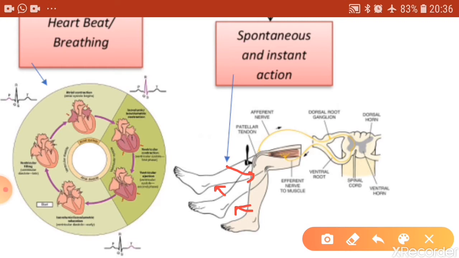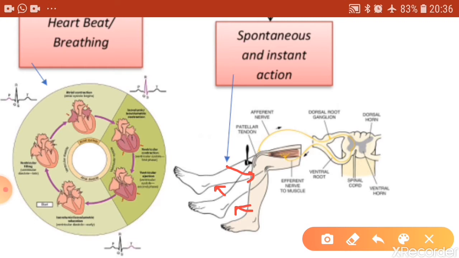There are other examples also, like the sudden withdrawal of the hand when you touch a hot plate, or the sudden closure of eyes when light is flashed.